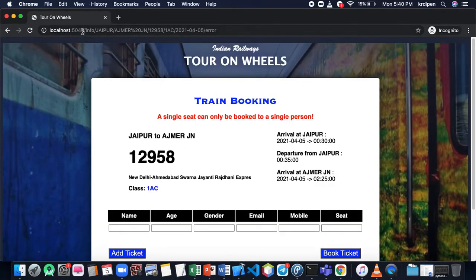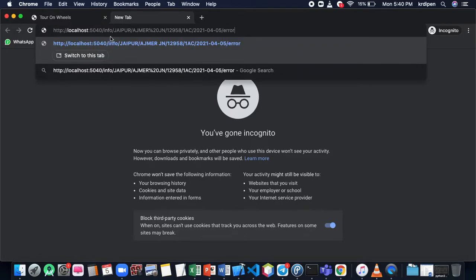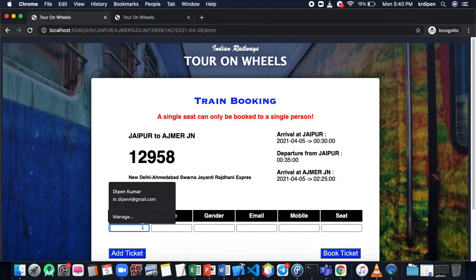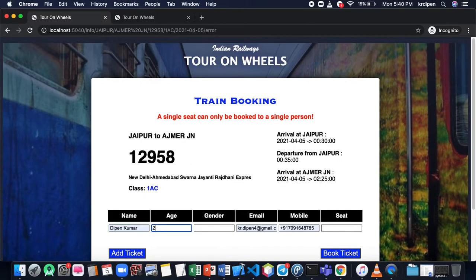Suppose two people are booking seats at the same time. User A is working on this tab and user B is working on this tab, and both happen to choose the same seat, say H17.